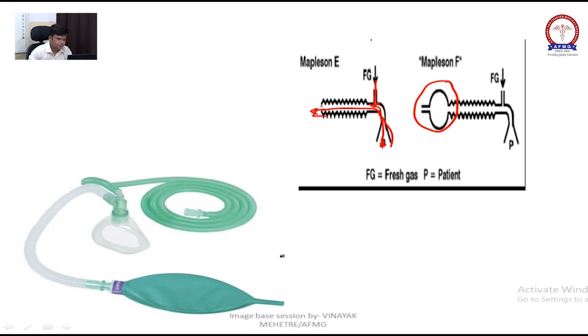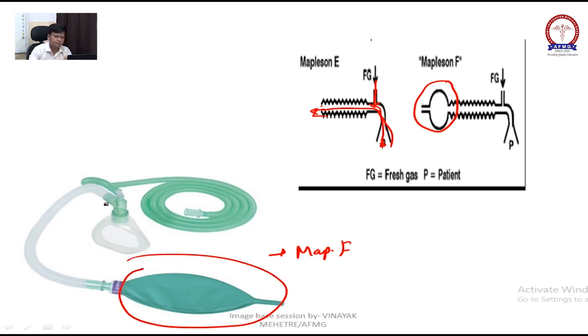This is your Mapleson F or Jackson-Rees modification. See, this is the tube, and he just added a bag. If at all you are going to get an image-based question, it will be from Mapleson D or F or A. That's it. But there will be short one-liners from all the circuits.